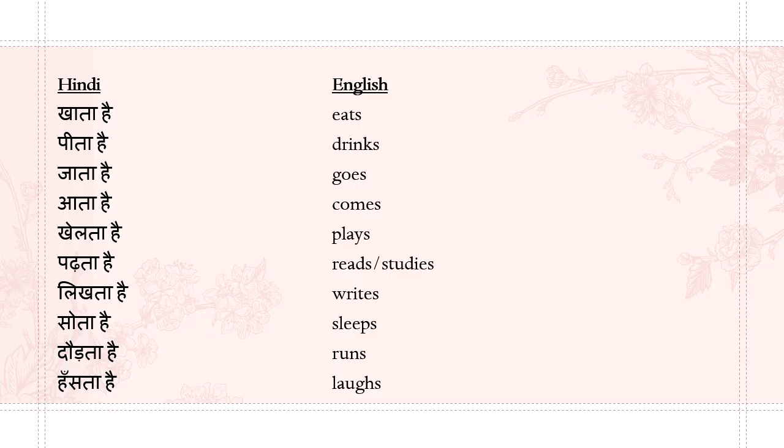So I have listed a few verbs here which would be helpful for making sentences. Khata hai means eats, pita hai means drinks, jata hai goes, aata hai comes, khelta hai plays, padta hai means reads or studies, likhta hai writes, sota hai sleeps, daudta hai runs, hasta hai laughs. Okay, so these are a few verbs or kriya used in Hindi. Hope this will help you in framing the sentence. खाता है, पीता है, जाता है, आता है, खेलता है, पढ़ता है, लिखता है, सोता है, दौड़ता है, हंसता है.